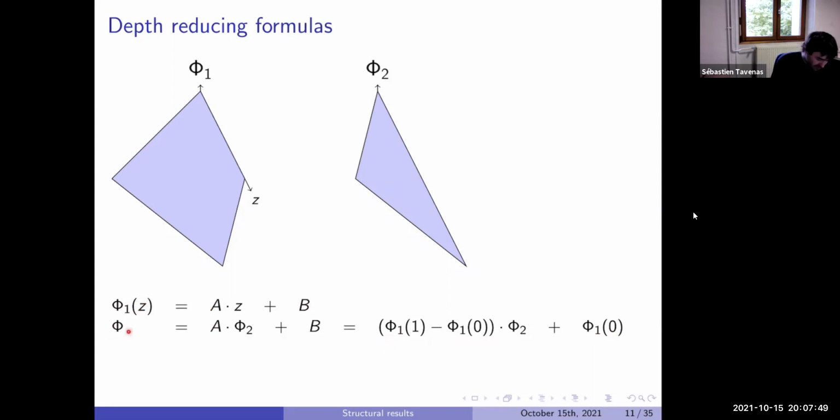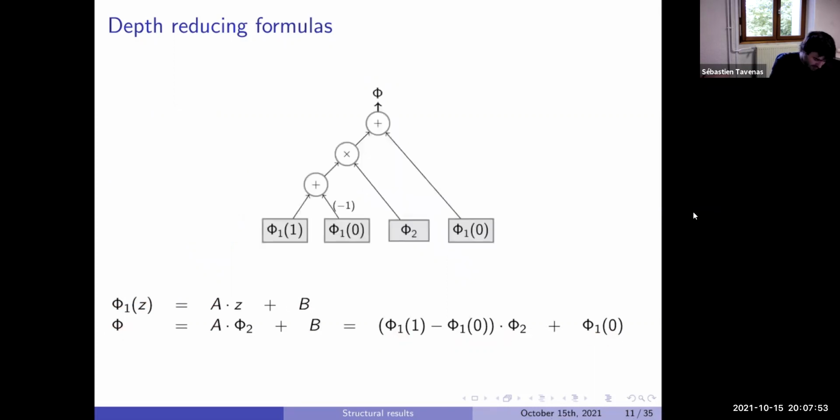Now we compute phi by something of this form: we compute the multiplication here, and the things below here. And in fact, by induction, we know that all these formulas have size at most 2/3 of S. We do the induction on this formula.